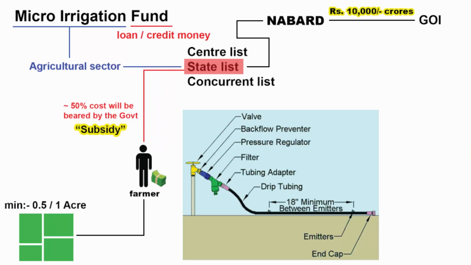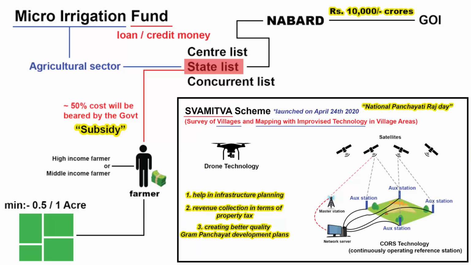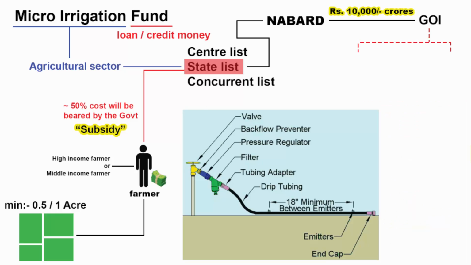Any landless farmer will be left out of the scheme. So what it means is that only middle income or high income farmers can opt for this scheme. And then it is also a fact that many states like Jharkhand, Bihar, Gujarat, Kerala and Tamil Nadu, here the land records are not yet fully digitized. This also becomes a big problem. But if you go back to the second point, where we learned about SVAMITVA Scheme for mapping rural land and providing property cards. So on one hand, the government is using technology to digitize land records, especially in rural areas.